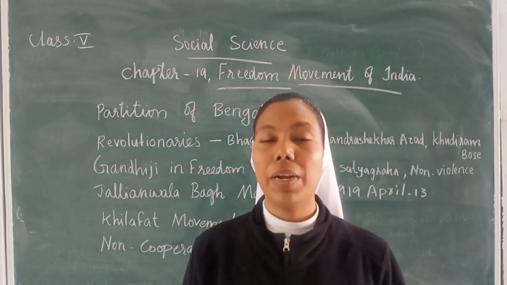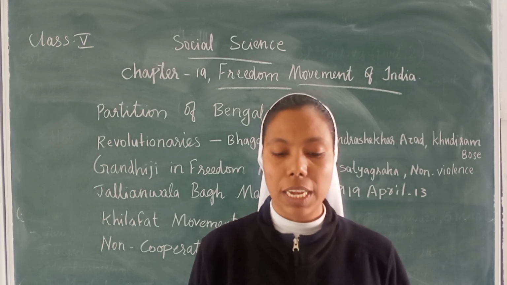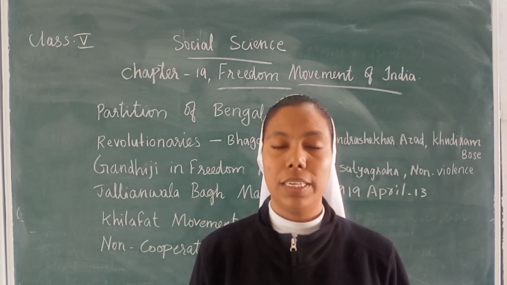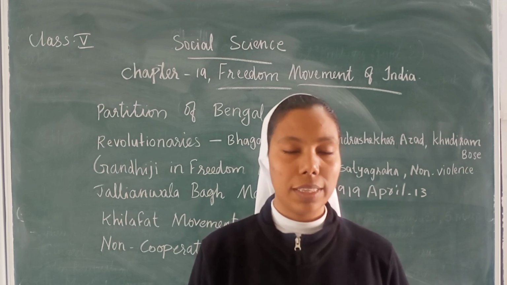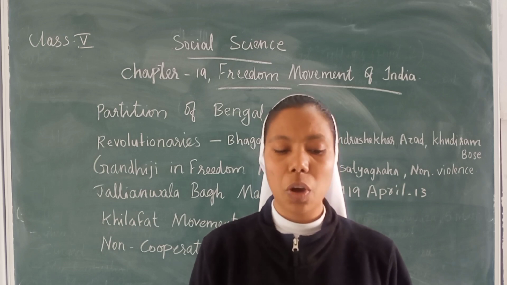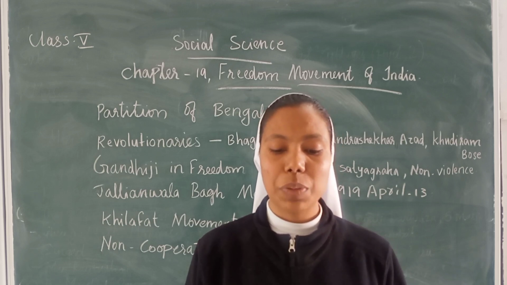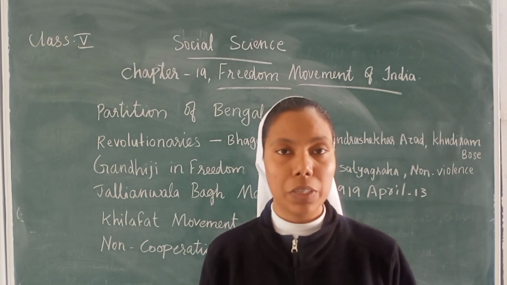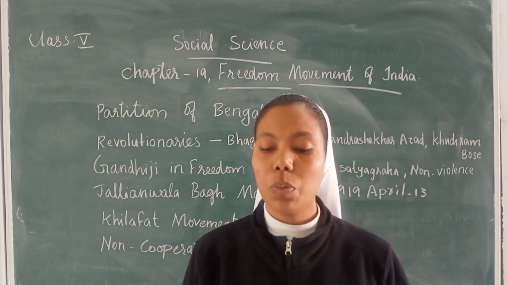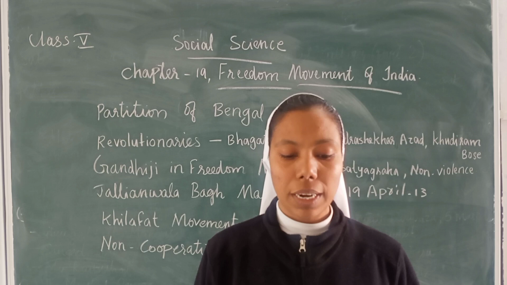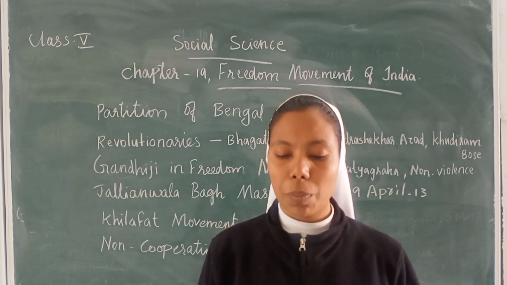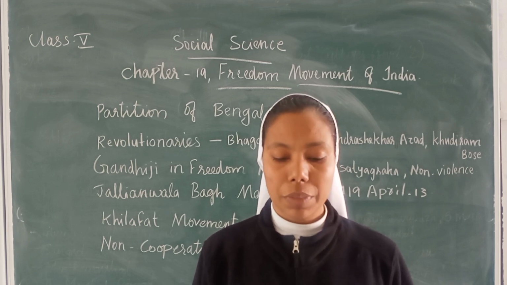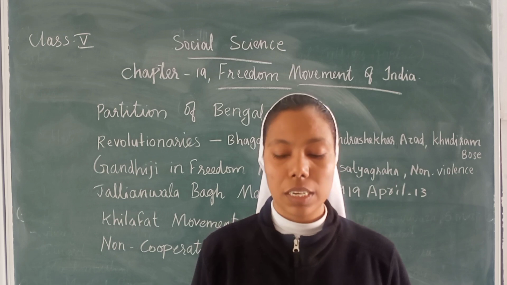People left their jobs, colleges and homes, joined the struggle and refused to cooperate with the government. Soon the jails were filled with prisoners. However, the protest turned violent, and on one occasion an angry mob burned down the police station at Chauri Chaura.